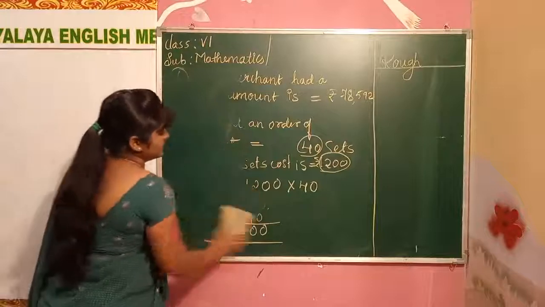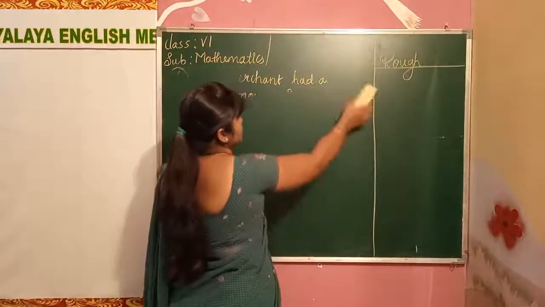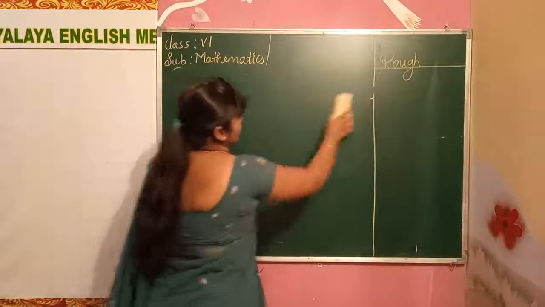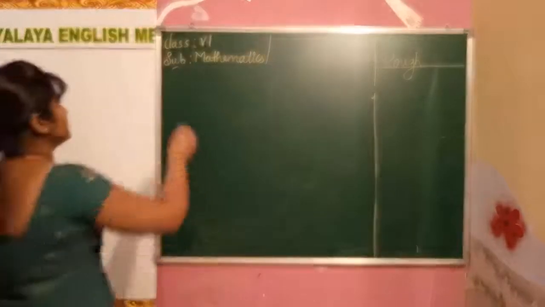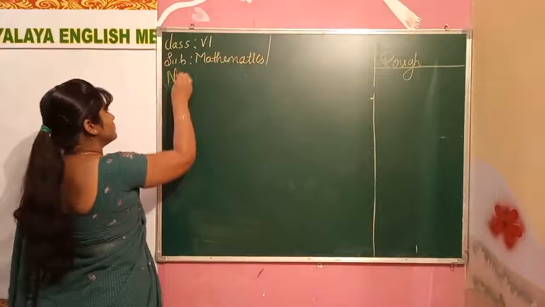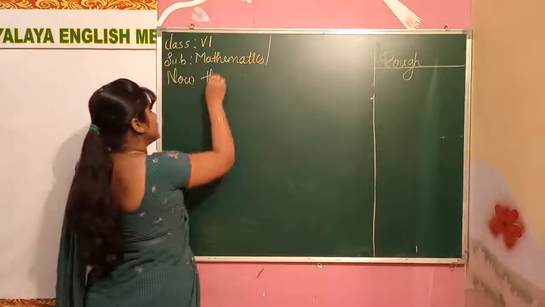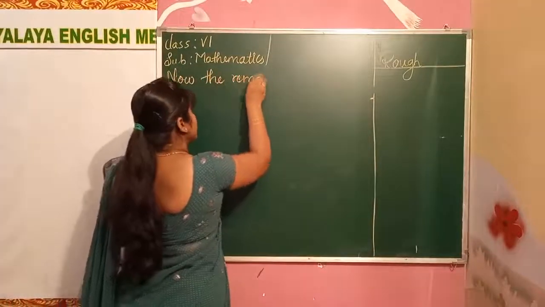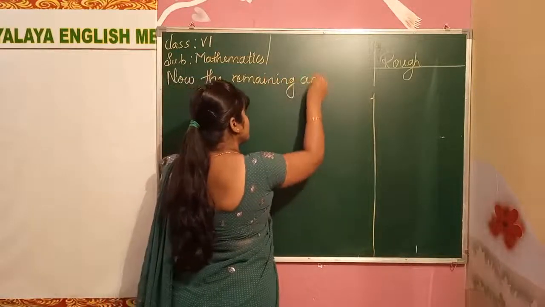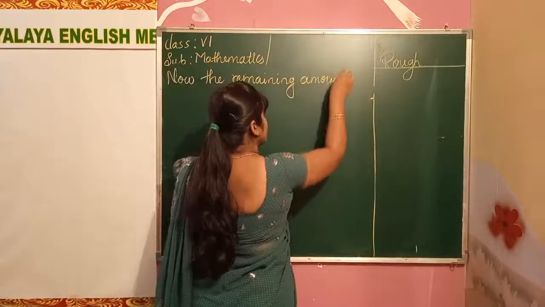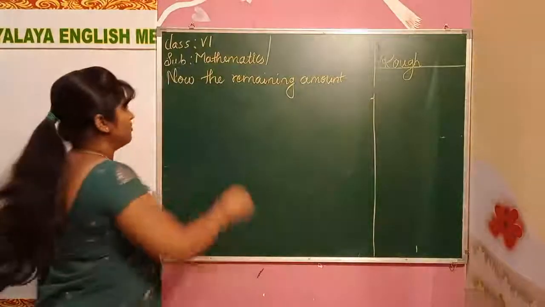Okay, the next part is now the remaining amount.